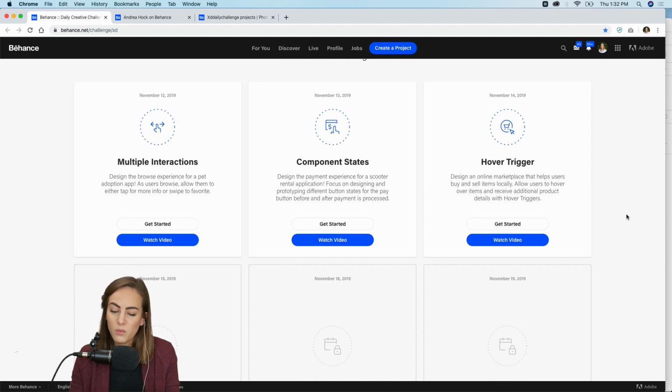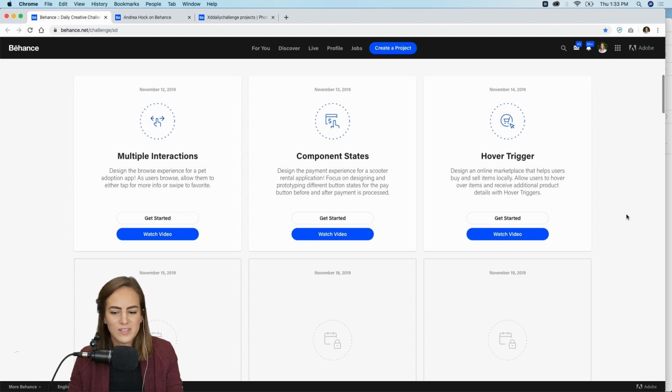So today what we're going to focus on is I want you to design an online marketplace that helps users buy and sell items locally. Think like Facebook Marketplace or Craigslist, something like that. I want users to hover over the items and receive additional product details with hover triggers. So really focus on hover, and I'll show you how to do that today.